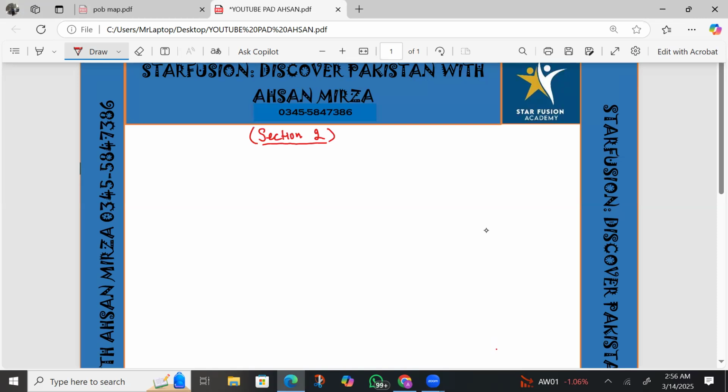section 2. Chapter 6 starts with the first event, that is the formation of Congress. So the Pakistan movement starts from the formation of Congress. That is the first main event, and we are moving with it.